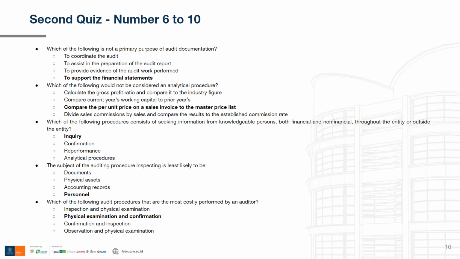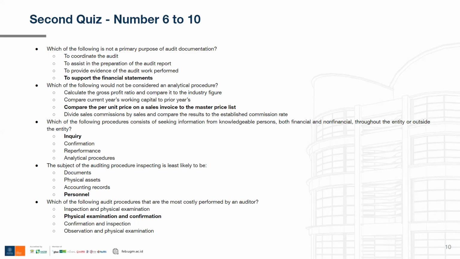Now we are on to question number 7. Which of the following would not be considered an analytical procedure? Let's throw back to the previous few slides. An analytical procedure is basically an auditor obtaining financial information and comparing it to non-financial information. For example, the auditor has an expectation about the performance of a company, measures its actual performance, and then compares the actual information to his or her expectations.